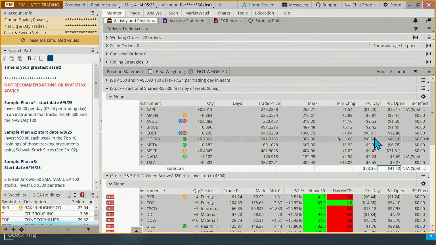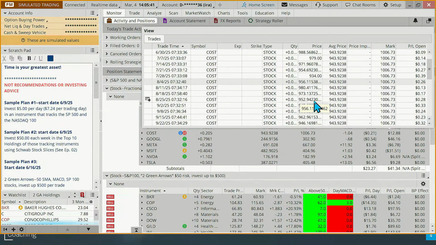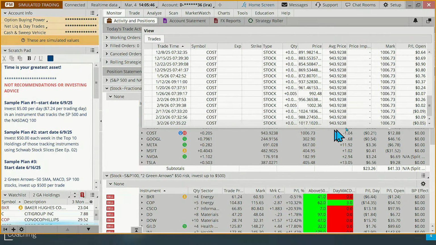Costco is kind of interesting because Costco, you can see that the mark price is up here at $1,006. And the very first purchase we made on Costco was actually at 1,008. So basically every single week, I was buying this as the shares were coming down. We had a little bump up here in August, and it's just been down, down, down. And then it finally started going back up again. And the last purchase on Monday was at 1,017, which was the highest purchase. Well, actually, 2 weeks ago was 1,024, which was the highest purchase price we've had.